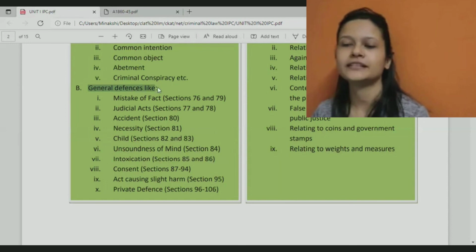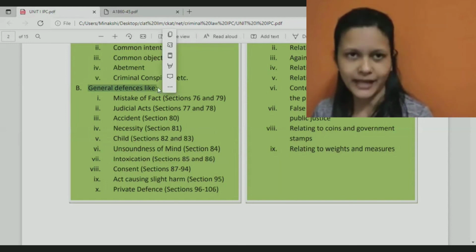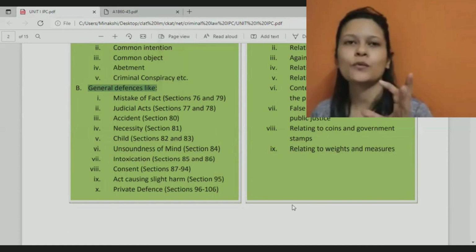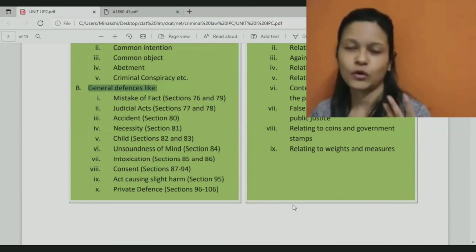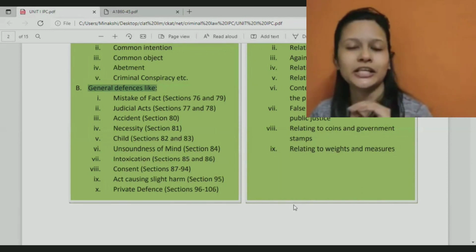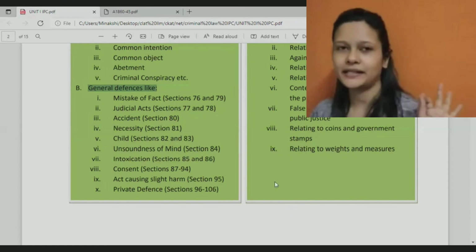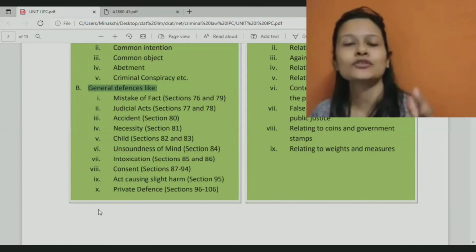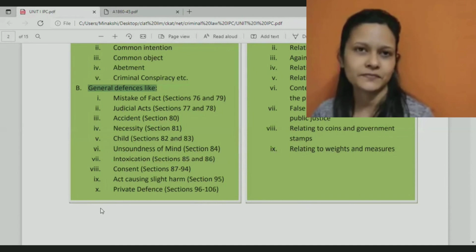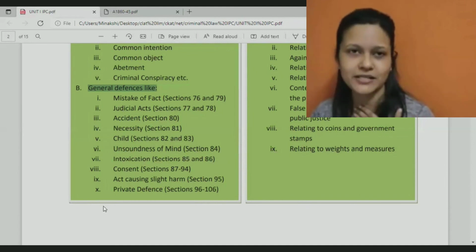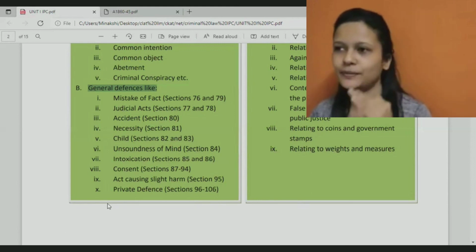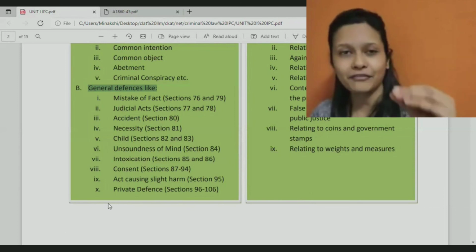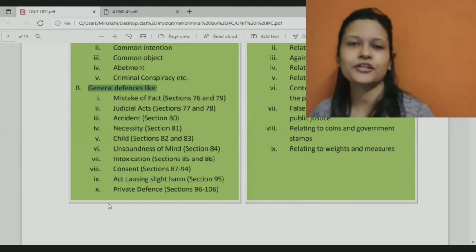general defenses. Defense means protection, right? Even though IPC is there, even though punishments are there, IPC also provides some protection. What kind of protection? General protection, general defenses. Anybody who can prove any of these 10 points can ask for a protection, can ask for a defense. That means even if I have committed a crime, otherwise I should be facing these consequences mentioned under IPC, I still have the option of asking for a protection or defense.